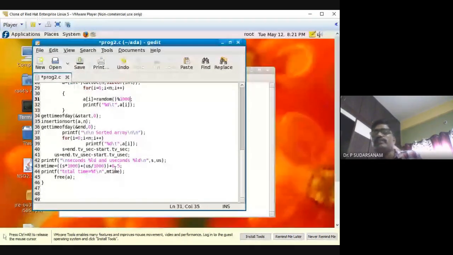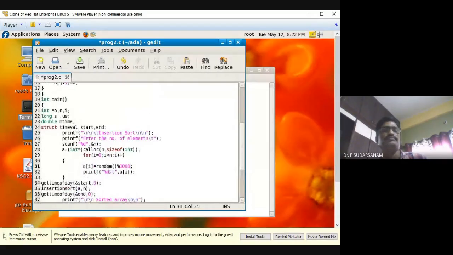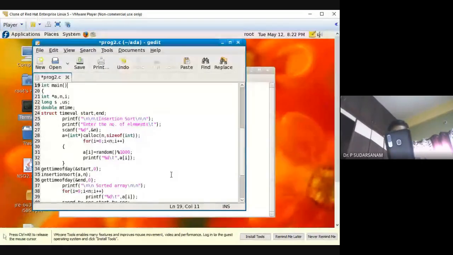Suppose you are giving only 10 elements, it will not take much time, because our systems are i3, i5 systems. That is the reason the error factor will give small values. So if 0 seconds are taken, 0.5 will still be displayed. Now the total m time will be displayed. So now you can take one snapshot of the main program. I'll take it and I'll send it to you.